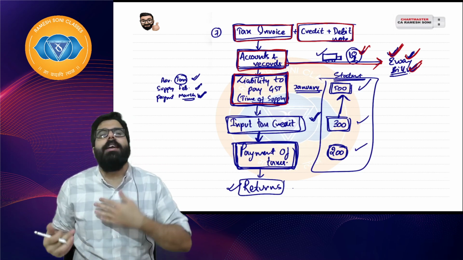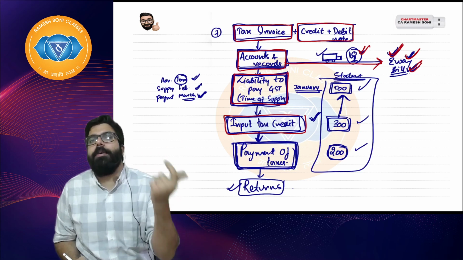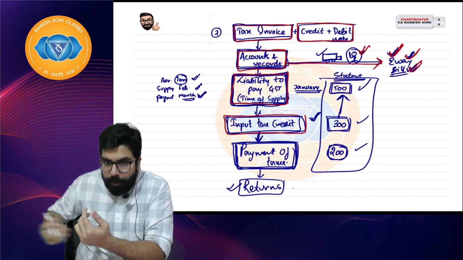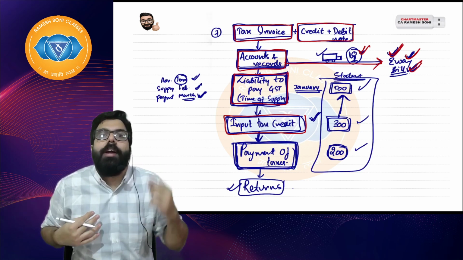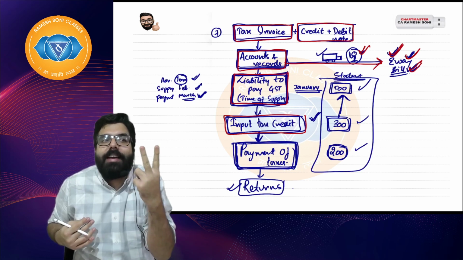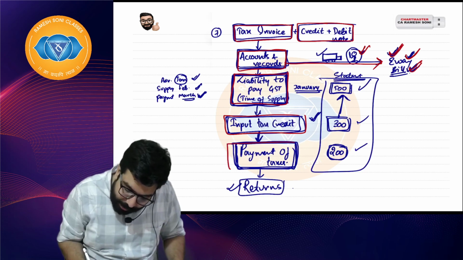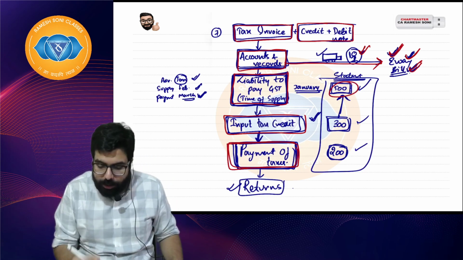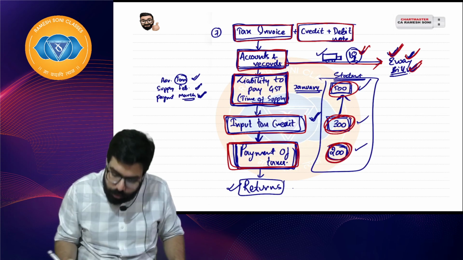Once my liability comes, what will I do? I have to use my credit. So the next step is using your credit. Input tax credit: whatever I purchase, whatever tax I paid on purchase, I get a credit of it, which is known as input tax credit. Whatever tax is paid means GST credit. Once I use my credit, I'll have to make the payment to the government. Sir, 500 had to be paid, 300 I use my credit, remaining 200 I'll pay to the government.